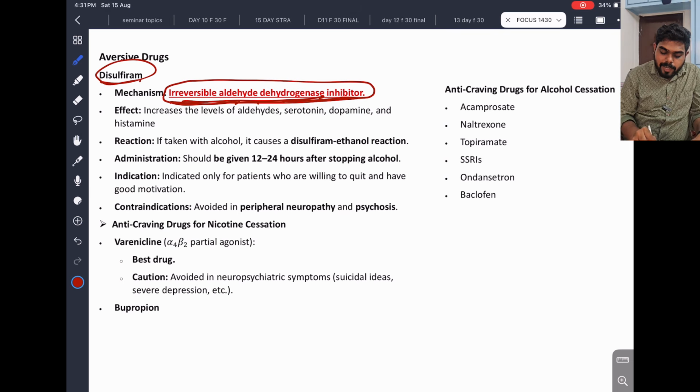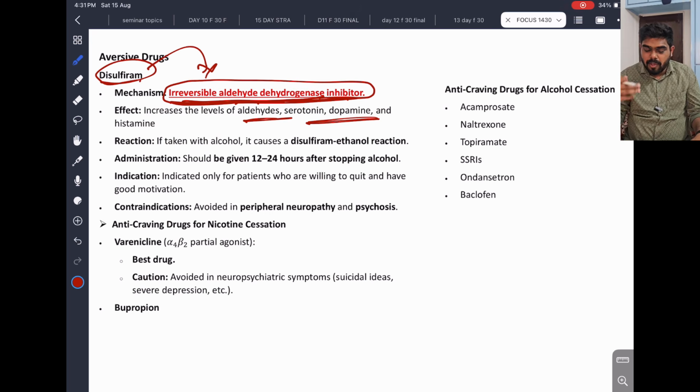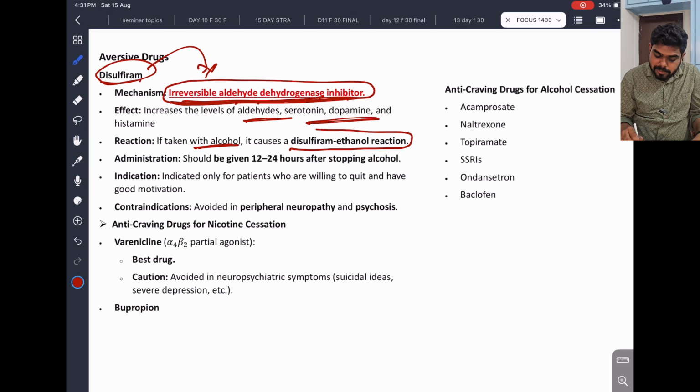The irreversible aldehyde dehydrogenase inhibitor is disulfiram. This is very important, and it increases the level of aldehyde, serotonin, dopamine, and histamine. That's why flushing, all this vomiting problem. So those in aversion therapy are afraid to take alcohol and will stop. If it is taken with alcohol, it causes disulfiram ethanol reaction and it is dangerous.